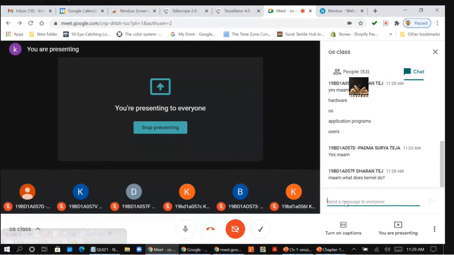So first that part of the OS will be loaded into the memory and that program starts running and it will load the entire operating system. Once the entire operating system is loaded, then it will execute the user programs. Right? Kernel is a part of the operating system which was first loaded into the memory, which was done by the Bootstrap program. Clear, 7F?